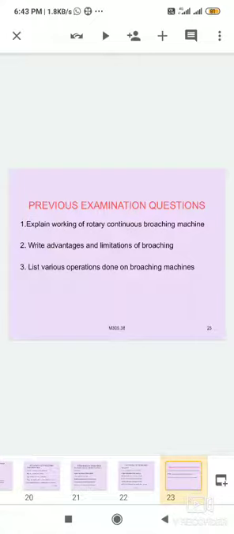These broaches can be easily adjusted and sharpened. This type of machine is used for machining small parts and for squaring distributor shafts.